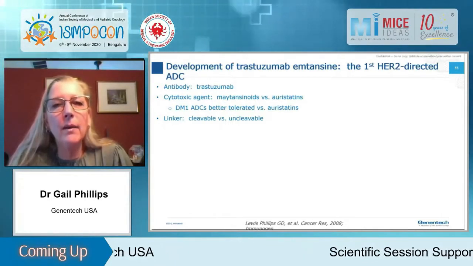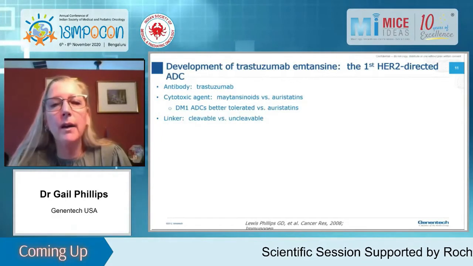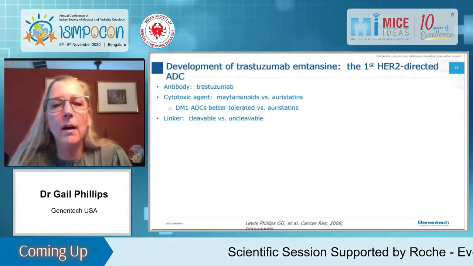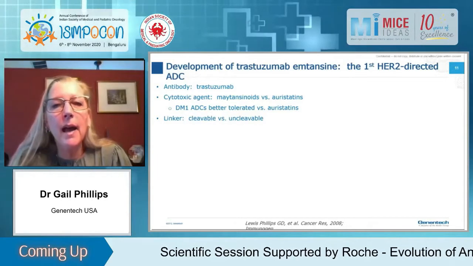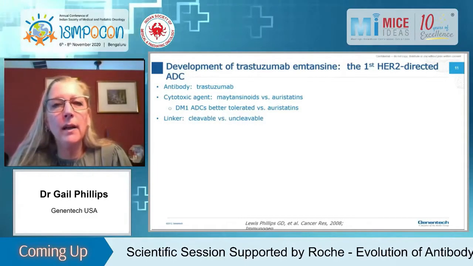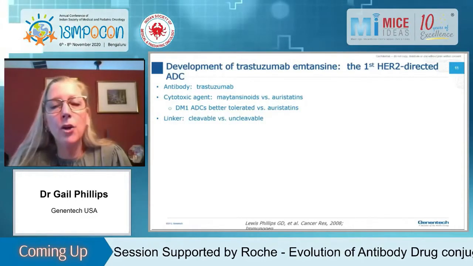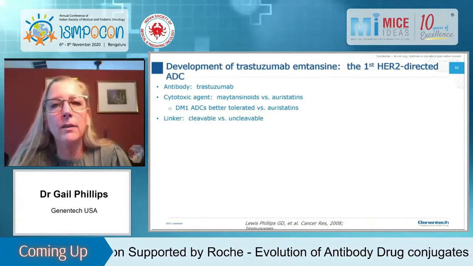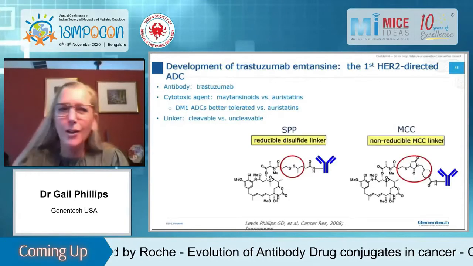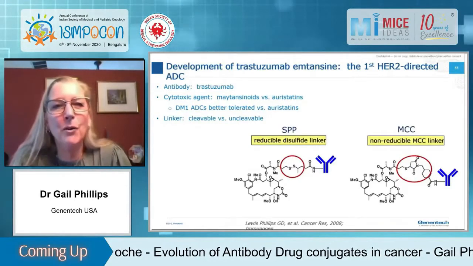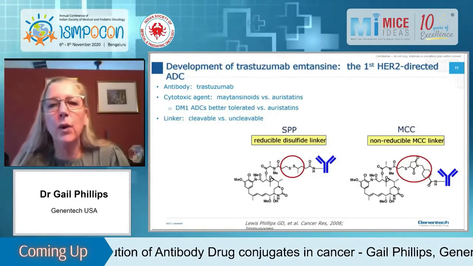So the antibody that was selected was Trastuzumab. For the cytotoxic agent, this work was done at Genentech, maytansinoids and auristatins were heavily studied. And after much study, it was concluded that the ADCs with DM1 were better tolerated versus the auristatins, and I'll talk about this in a minute. And then we also looked at cleavable versus uncleavable linkers. So again, you have to do this iterative approach to figure out what combination of these works the best. So this shows where we started.